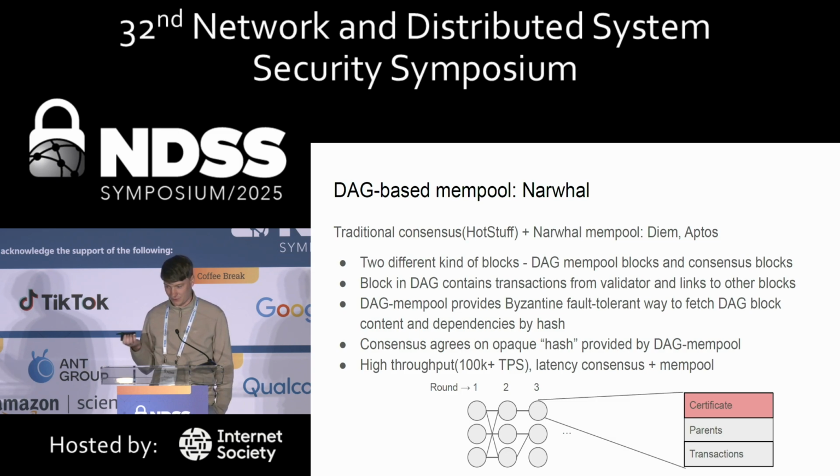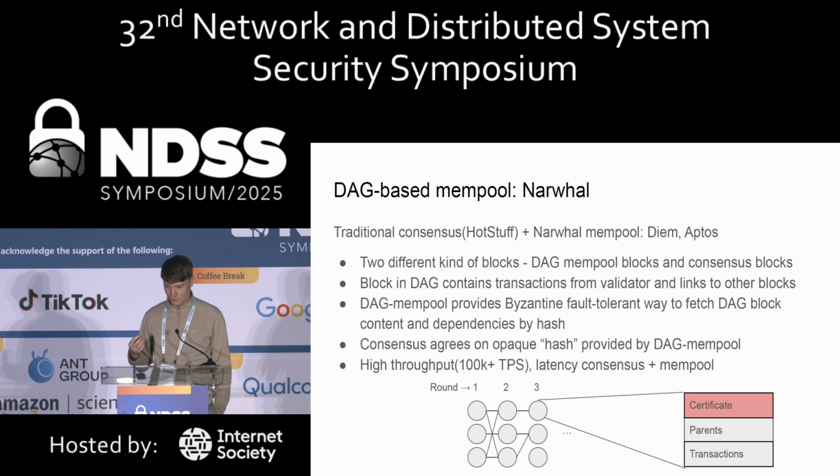So the next attempts to make high throughput, low latency blockchains would take a traditional consensus like HotStuff and pair it with some mempool, which efficiently allows distributing a lot of transactions. One of the first, not necessarily the first, but one of the attempts I want to mention is Narwhal mempool. It creates a so-called DAG, directed acyclic graph. Essentially, the DAG contains things like: those are transactions I want to add to the DAG, and those are other blocks from other validators I've seen.